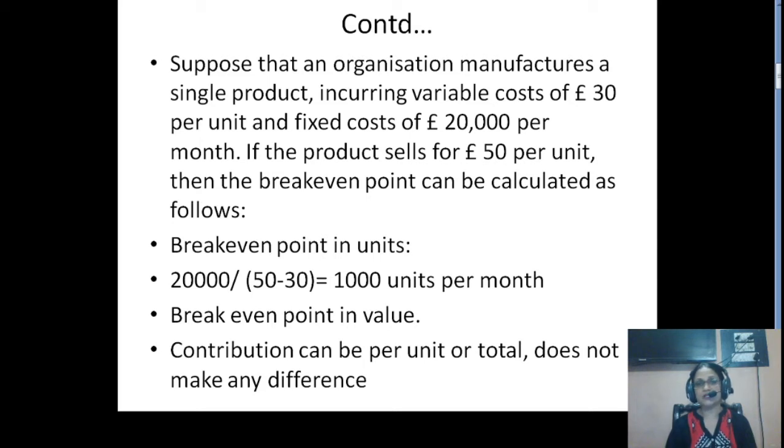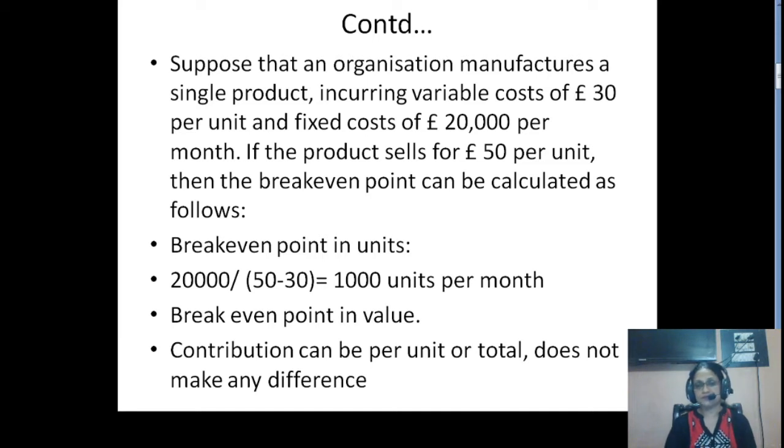So it will be 2000 divided by 50, which is your selling price, minus 30, which is the variable cost. So 2000 divided by 20 will give you 1000 units per month. It means if the company wants to break even, it has to produce 1000 units per month. At the point of 1000 units, all the cost of the company will be recovered and the company will be at a situation of no profit and no loss, right?